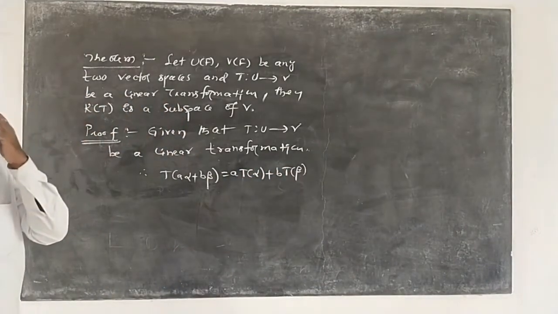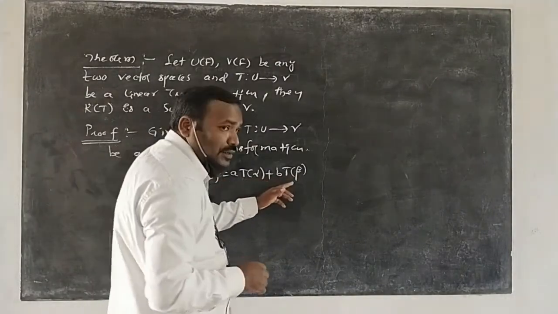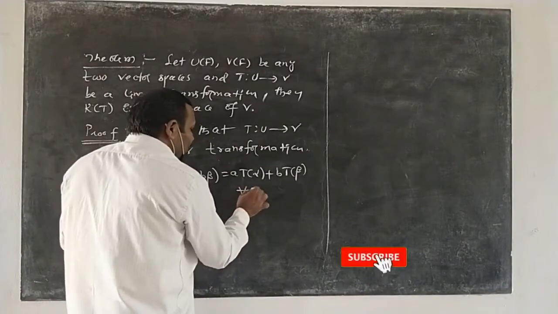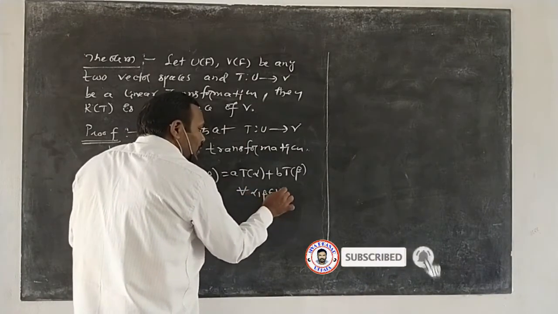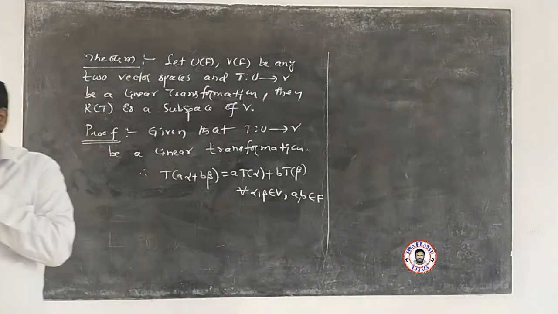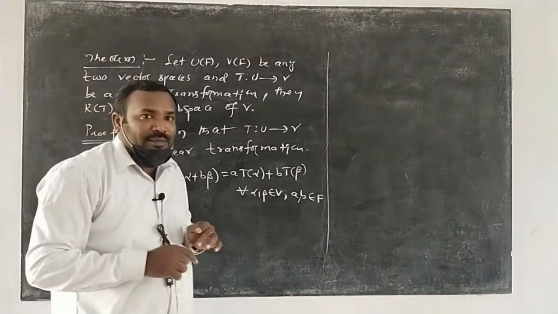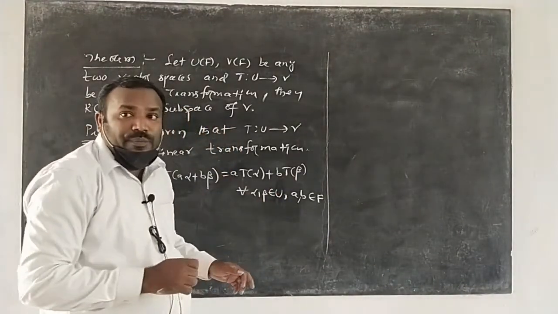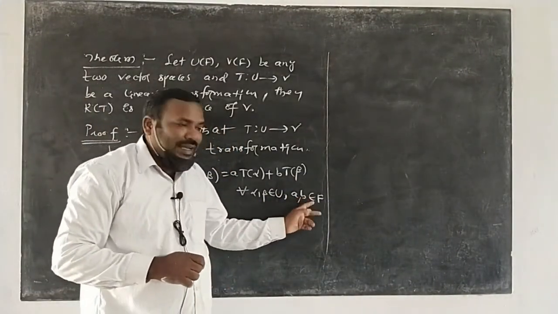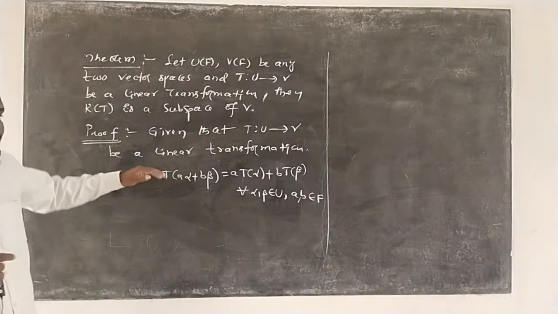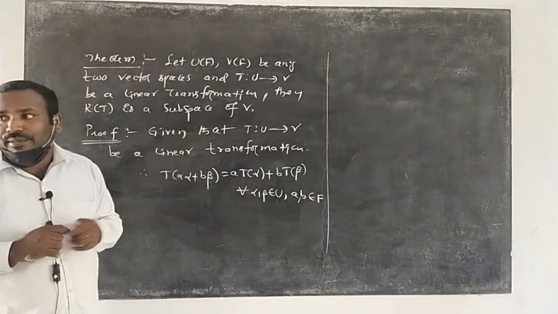You can write this, where alpha, beta belong to U and a, b belong to F. a, b are scalars, taken from the field F. Alpha, beta are vectors, taken in U, the domain. Okay, so you can write this by since T is a linear transformation.